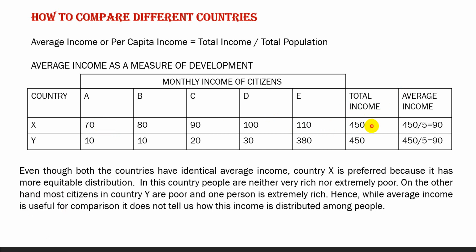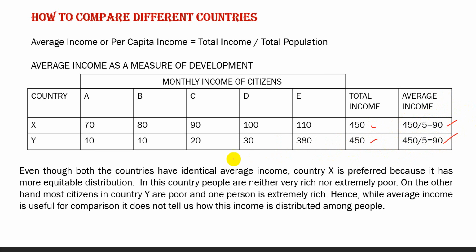For country Y, 10 plus 10 plus 20 plus 30 plus 380 is equal to 450, and 450 divided by 5 is equal to 90. So you find that the total income and the average income for both countries X and Y are the same.